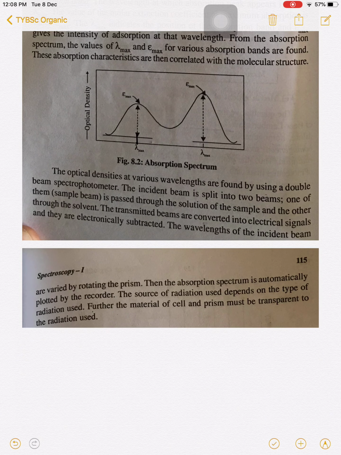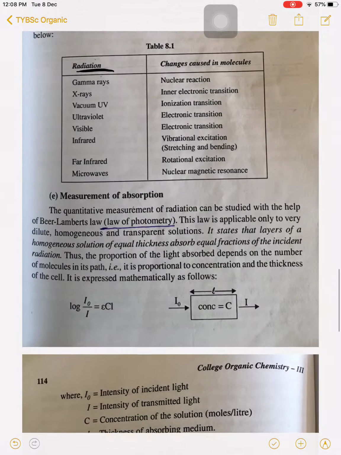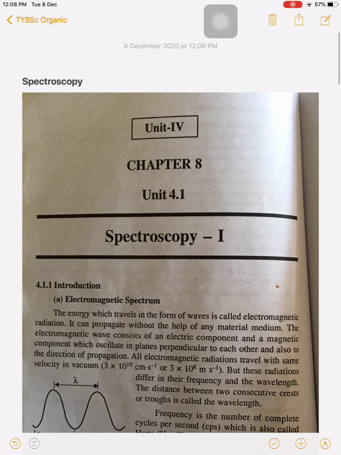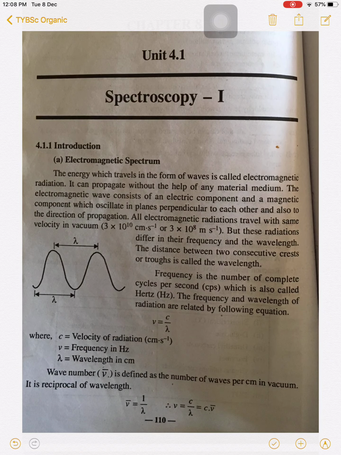The wavelength of incident radiation is changed or varied by rotating the prism in the single beam or double beam spectrophotometer. The absorption spectrum is automatically plotted by the recorder, and the source of radiation used depends upon the type of radiation to be used during the analysis. So these are the properties and some basic terms before going to study the actual UV and visible spectroscopy.